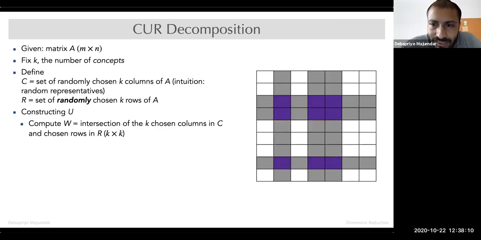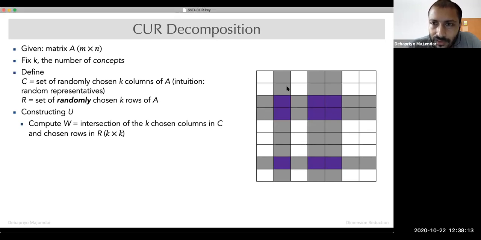So suppose these three are our randomly chosen columns, right? That is the C. So the C matrix is 9 cross 3. All right, so that is C. And the R matrix is 3 cross 9, so these three rows. Then W is just the blue part. So that's a 3 cross 3 matrix, right?